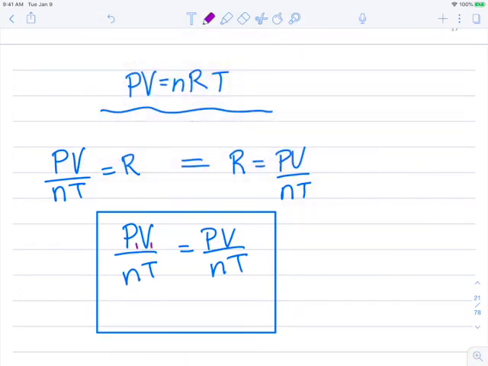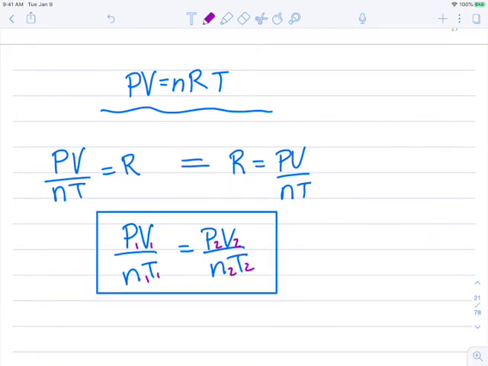And I'm going to put 1's on the left, and I'm going to put 2's on the right. The 1's represent an initial condition, and the 2's represent a final or second condition. So when we use this PV over NT equals PV over NT, we have some kind of change that's taken place. Let's imagine you have a balloon, it's escaped, it's floating up into the upper atmosphere. Now there's a different temperature, now the volume's different, now the pressure's different. So something had to change.